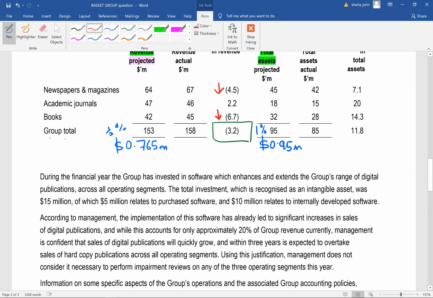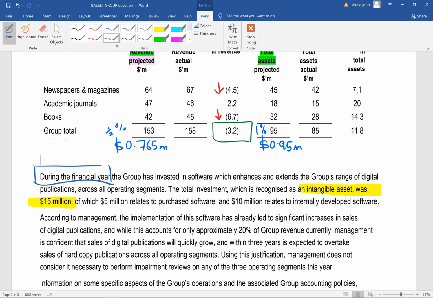During the financial year, the group has invested in software which enhances and extends the group's range of digital publications across all operating segments. The total investment, which is recognized as an intangible asset, was 15 million. So we've got this figure here, intangible asset, where the question says during the year. Okay, so remember the D's just now. The first D is on the 15 million, the dollar value. The second D is during the year. And we've got an intangible asset, which also involves an accounting treatment.